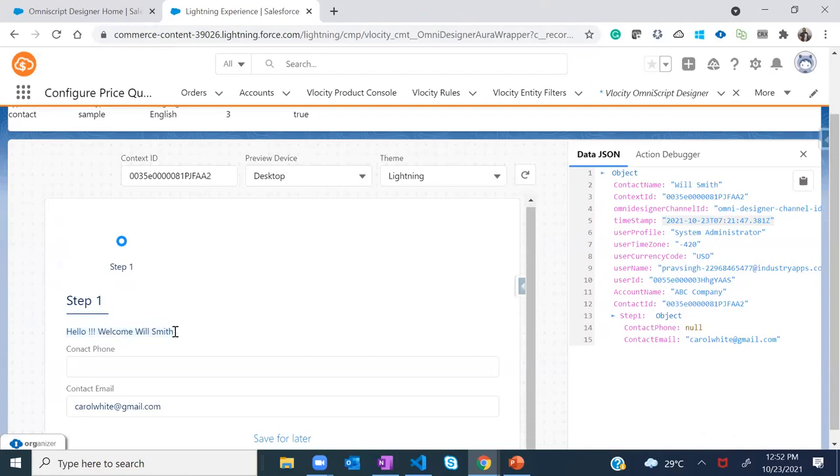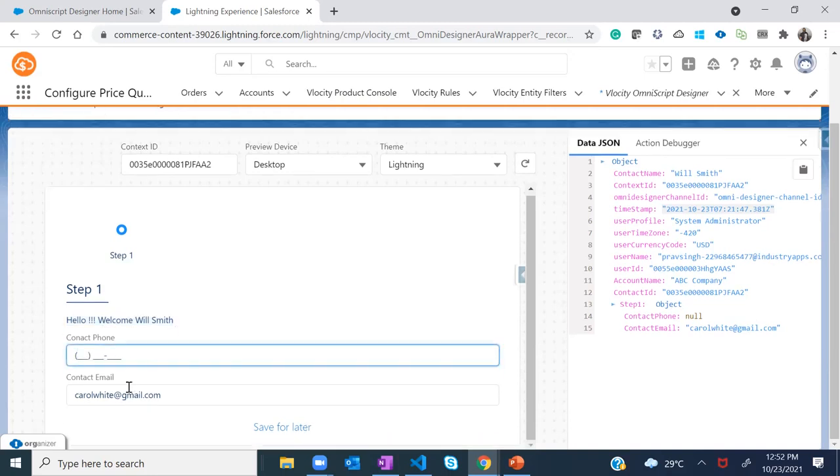Similarly, right now for this demo we have taken only this small example. You can do whatever you like, any server call or any other stuff, through that use data table or any other logic in terms of a structure or element, you can always go with that. So here if you can see, the name is there. You can update your contact, you can update your email ID or anything else over there. So this is how custom LWC can be embedded over here.